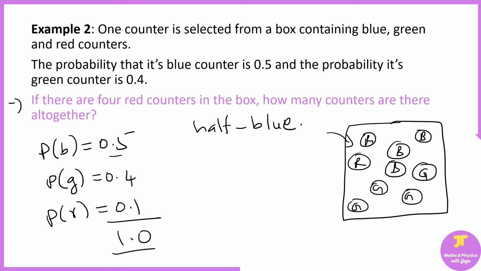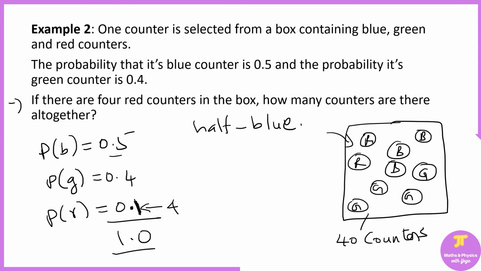They say if there are 4 red counters in the box, how many counters are there altogether? So 0.1 is 10%, right? So there are 4 counters that are red, and the probability of getting red is 0.1, meaning 1/10, which means there must be 40 counters.